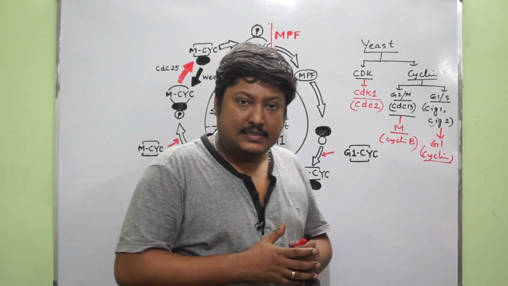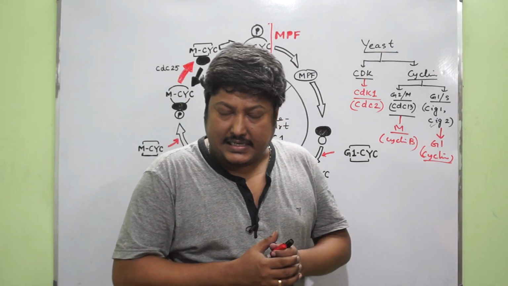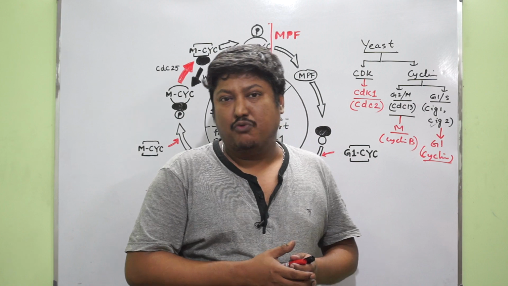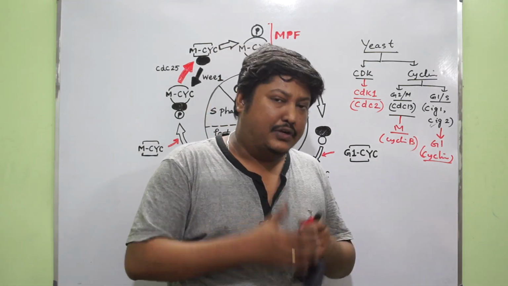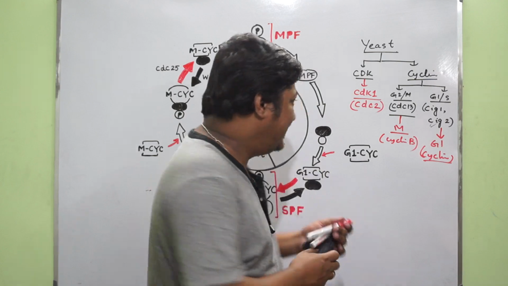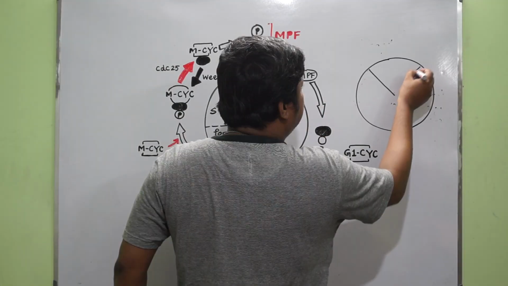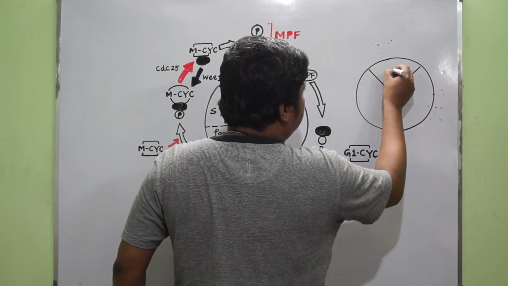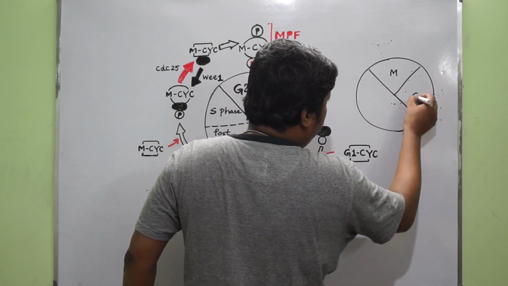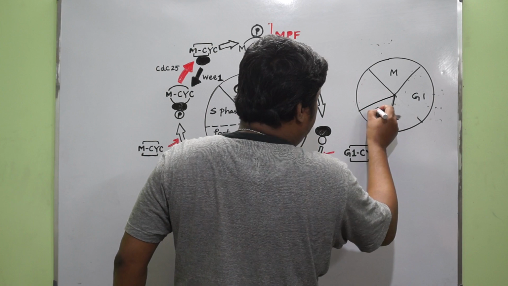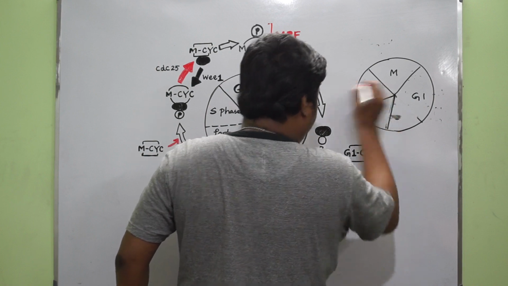But in mammals there are many kinds of CDKs, starting from CDK 1, 2, 3, 4 and 6, and there are different types of cyclins also. So let's see. There is a cell cycle picture where this is called M phase, this is called G1, this one is S, and this is G2.